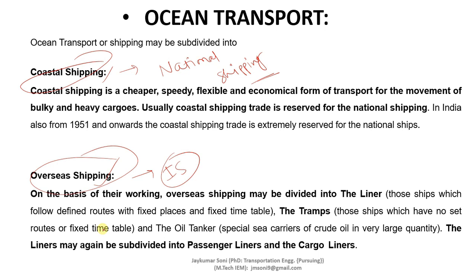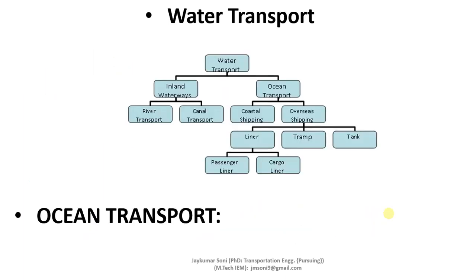It is divided on the basis of working. It is divided into three parts. The liner overseas shipping means it follows fixed places and a fixed timetable. It has fixed routes. The tramps have no set routes or fixed timetable. And the oil tankers are specially sea carriers of crude oil in very large quantity. The liners can be divided into two parts: passenger liners and cargo liners.